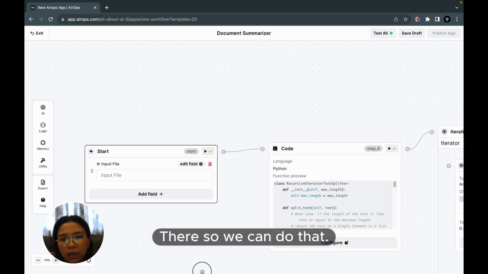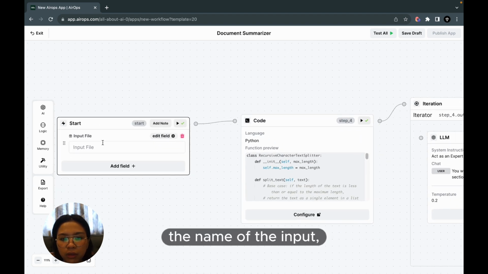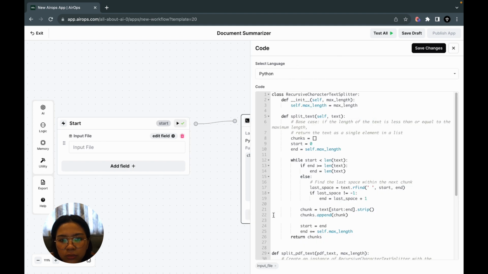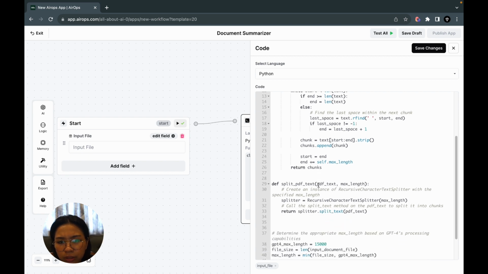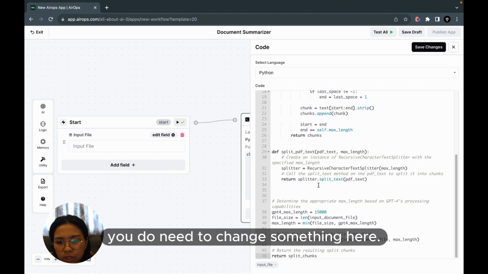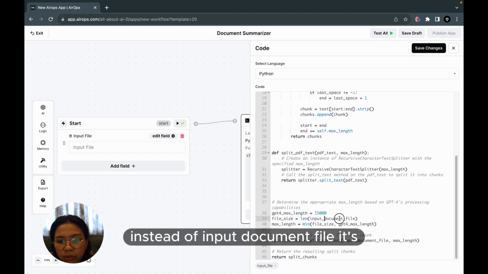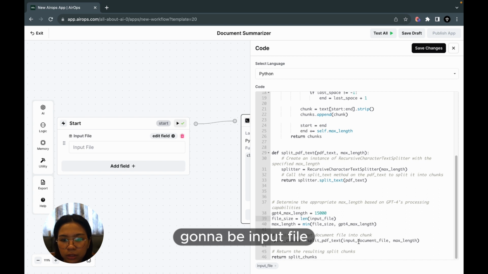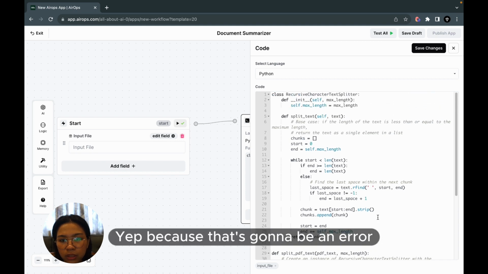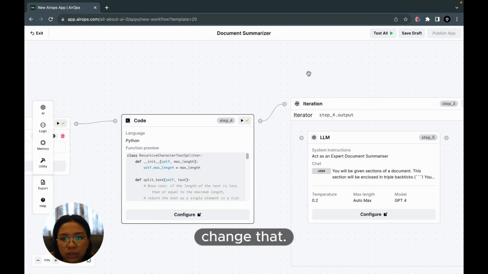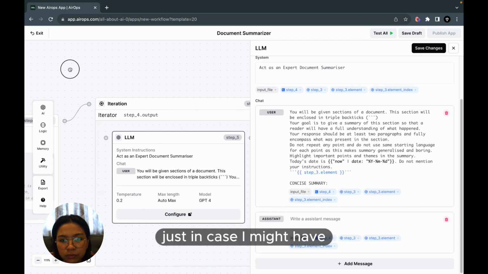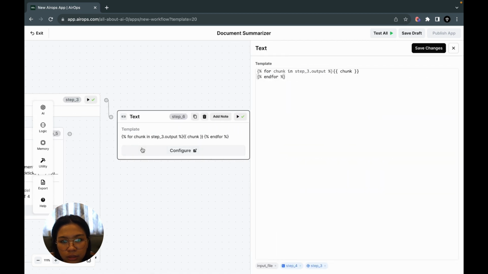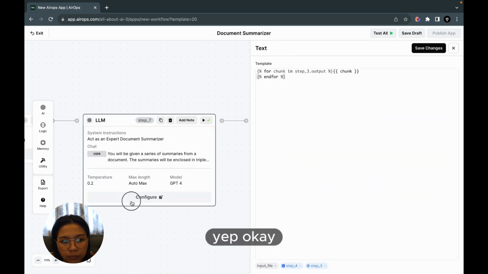So we can do that, but if you do change the name of the input, you will need to change something here. Yeah, you do need to change something here. Instead of input document file, it's gonna be input file, output file. Yep, because that's gonna be an error if you don't actually change that. I'm just gonna check everything just in case. Yep. Okay.